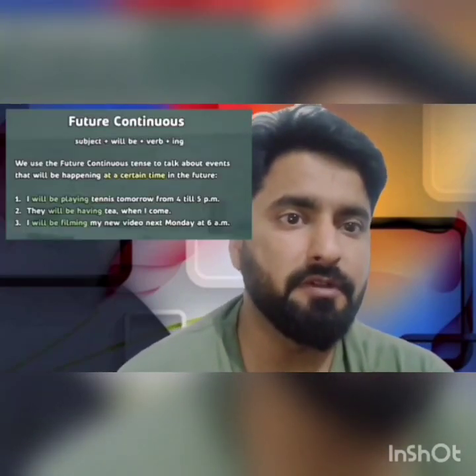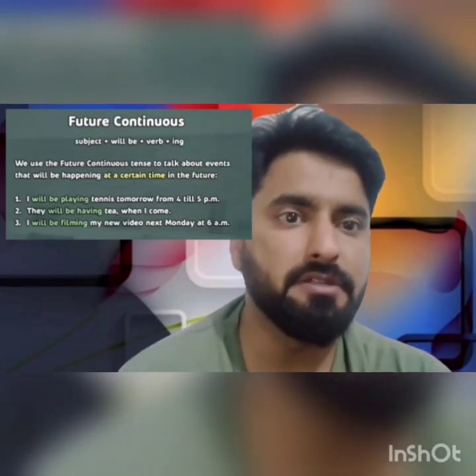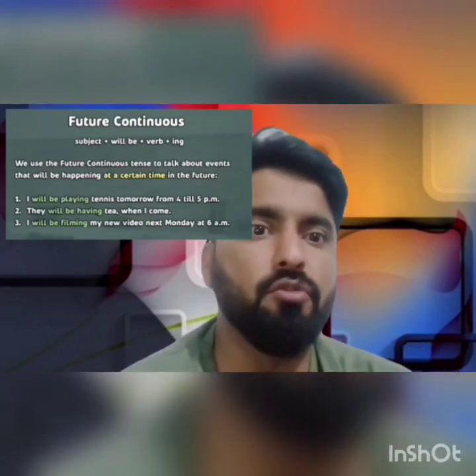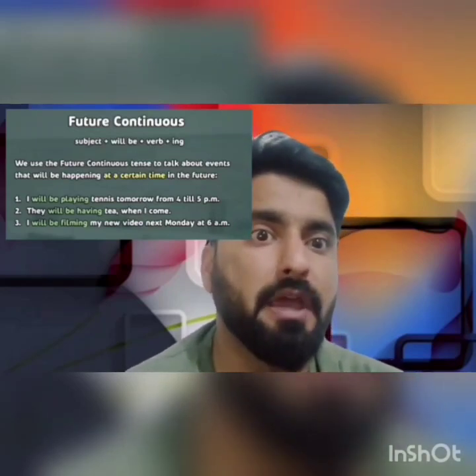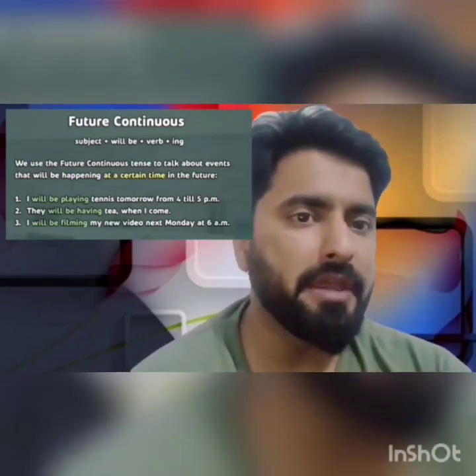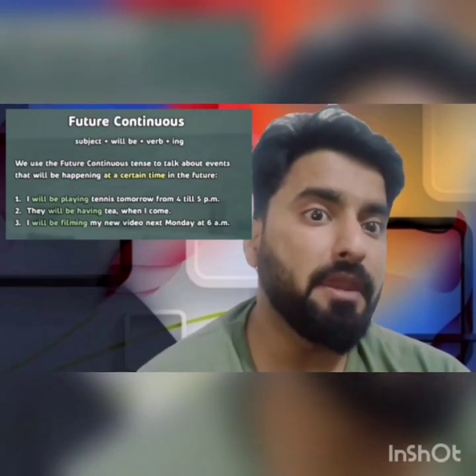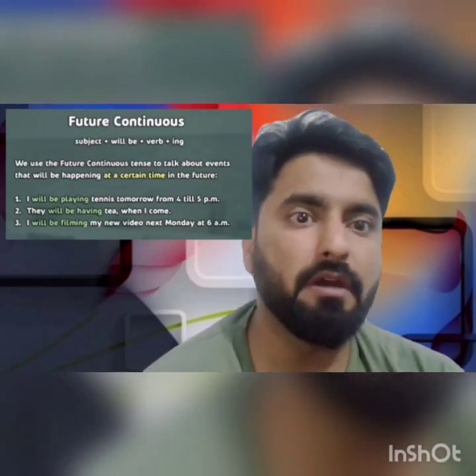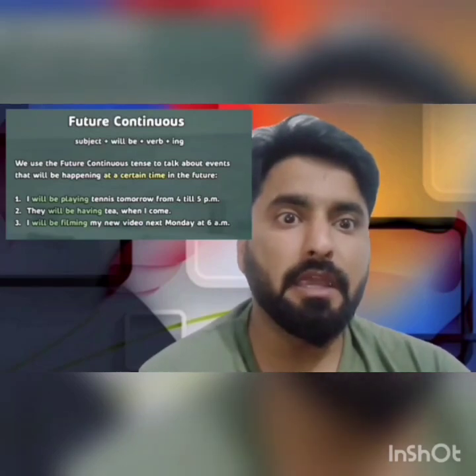Now coming to the future continuous tense, the structure in future continuous tense will be subject plus will be plus first form of the verb plus ing plus object. We use future continuous tense when we are talking about an event that will be happening at a certain time in the future. For example, I will be playing tennis tomorrow from 4 till 5 p.m. and they will be having tea when I come. Third, I will be filming my new video next Monday at 6 a.m.